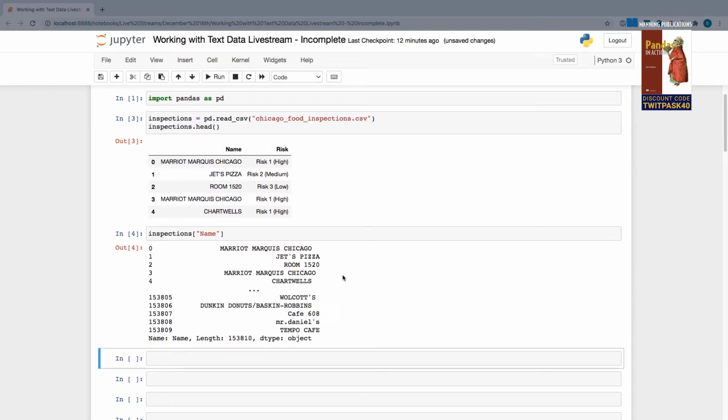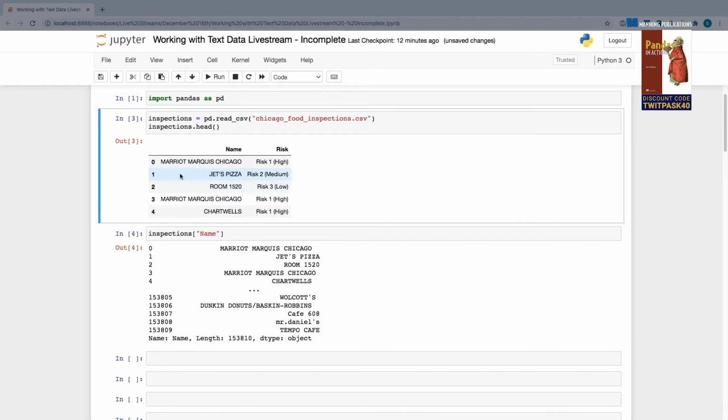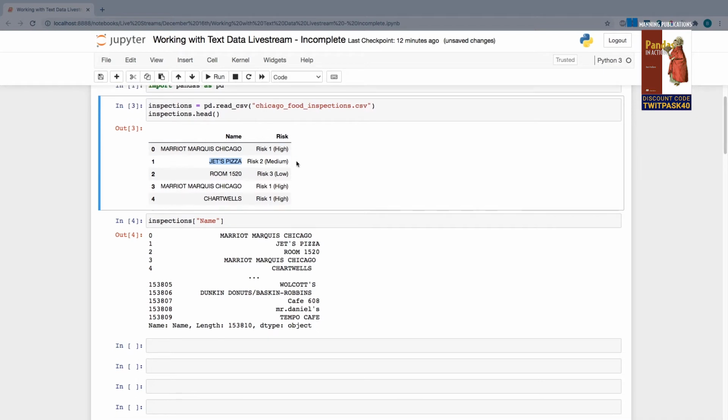A series is a one-dimensional labeled array. The simplest way I can describe it is as a single column, while a data frame is a two-dimensional data structure, meaning there's more than one point of reference that is needed to extract any given value. So for example, if I was targeting Jet's Pizza, I would need to know both the row and the column number in order to get to this value. Because I need 2 points of reference, it is a two-dimensional data frame, or two-dimensional data structure. In comparison, the series, which we see right here, is a one-dimensional data structure because you only need 1 point of reference to extract any value from it.